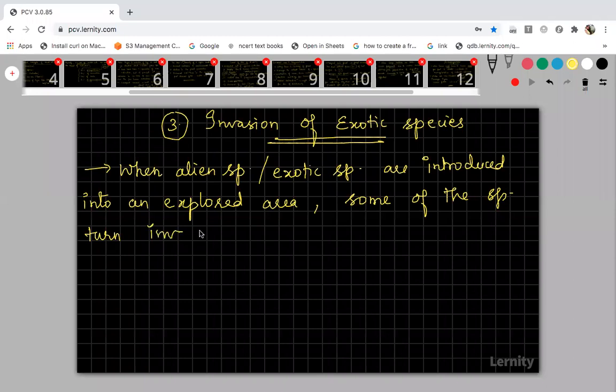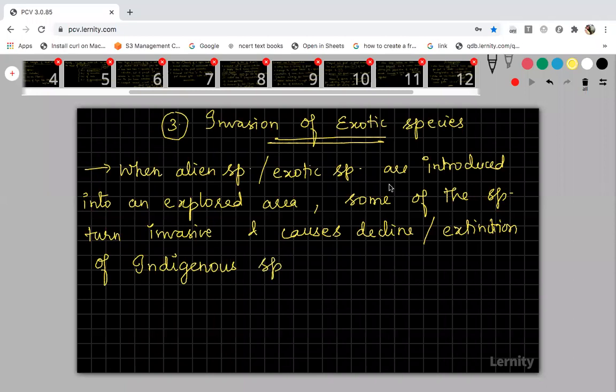Invasive means they will invade other species, and finally it will cause a decline or extinction of the natural species present there, which are called indigenous species. The new species introduced in a particular area will invade the other species, causing the decline or extinction of indigenous species. I'll give you some examples.